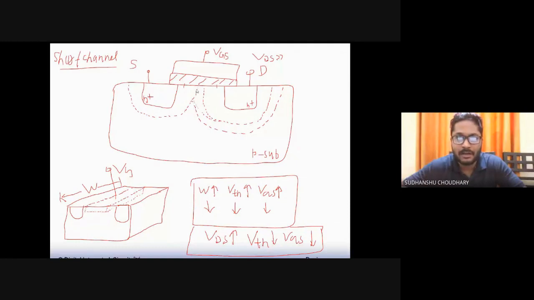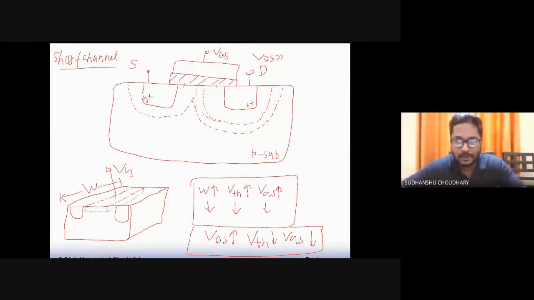region. So earlier, this much space under the gate was left, but now when I increase this VDS, this space is also captured by the depletion region. So the depletion region under the drain bulk junction captures the leftover space also. So now the effect of this will obviously be that the threshold voltage of my MOSFET will further go down. That means the VGS requirement will also further go down.